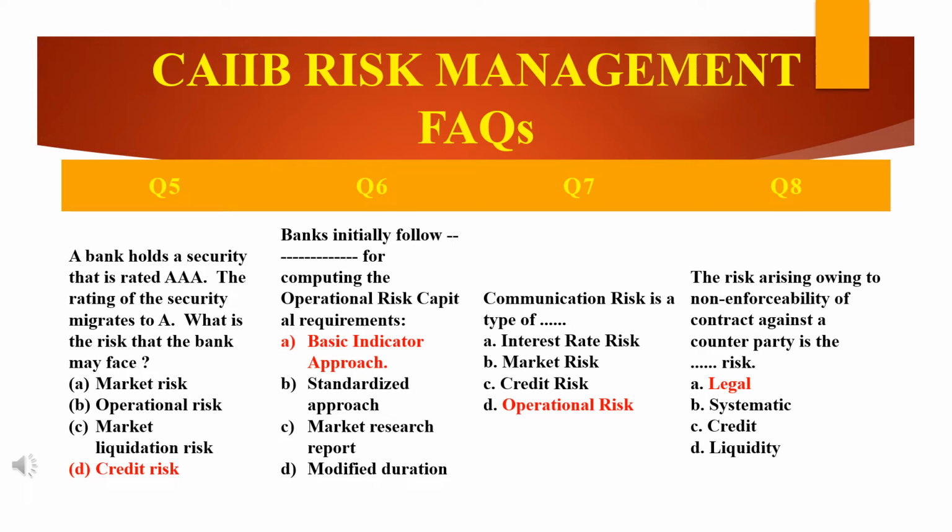Why? Because banks have a legal risk that an agreement entered into with the borrower may become unenforceable against the borrower. Legal risk is a part of operational risk. I would repeat once again, why is it legal risk? Banks have a legal risk that an agreement entered into with the borrower may become unenforceable against the borrower. Legal risk is a part of operational risk.